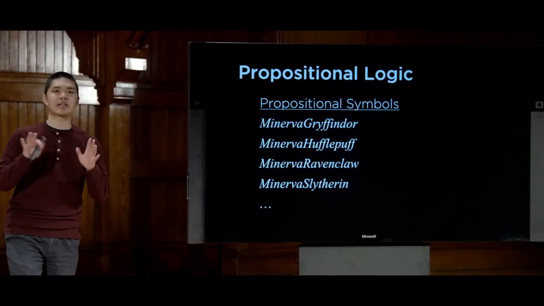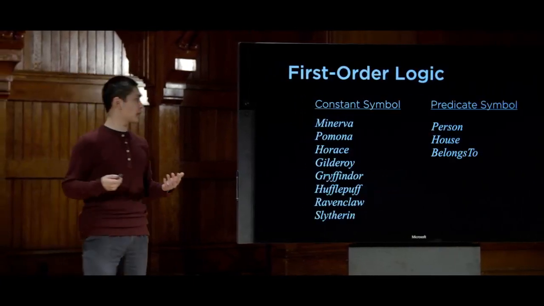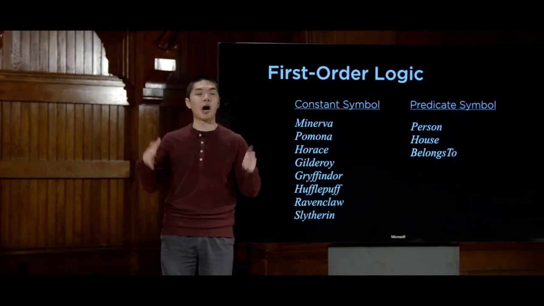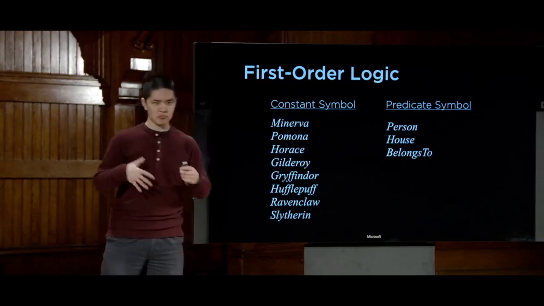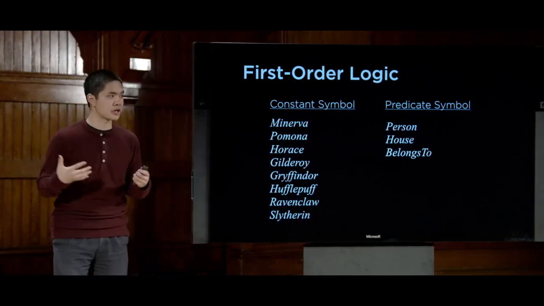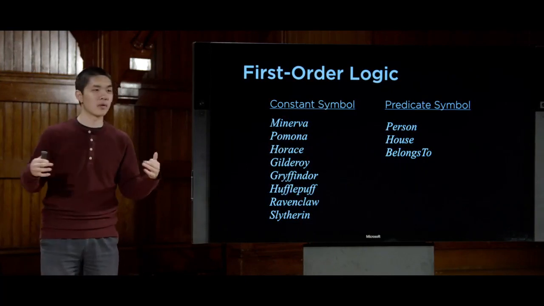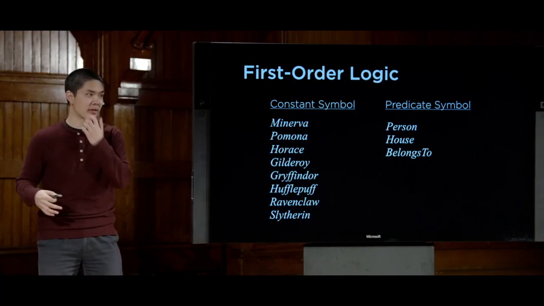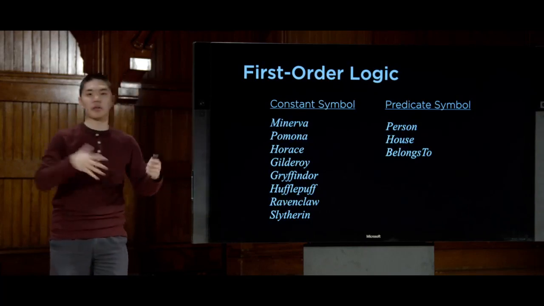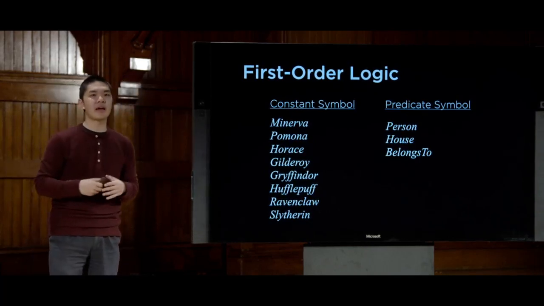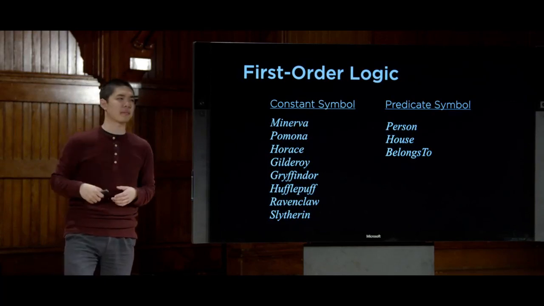So first-order logic will give us a different way of trying to deal with this idea by giving us 2 different types of symbols. We're going to have constant symbols that are going to represent objects like people or houses, and then predicate symbols, which you can think of as relations or functions that take an input and evaluate them to true or false, for example, that tell us whether or not some property of some constant or some pair of constants or multiple constants actually holds. So we'll see an example of that in just a moment.